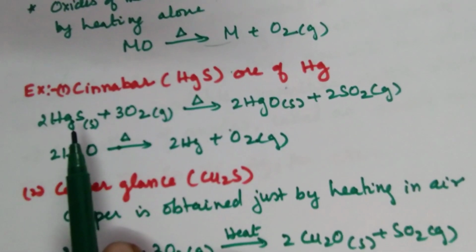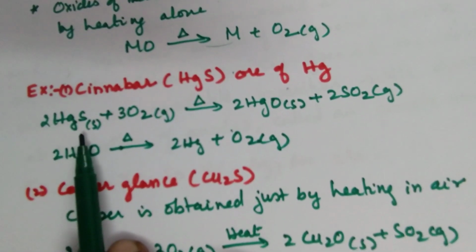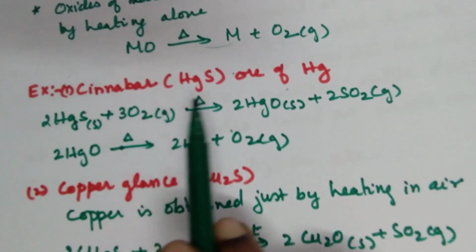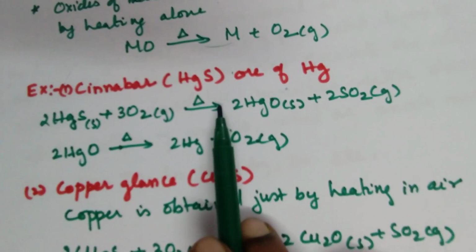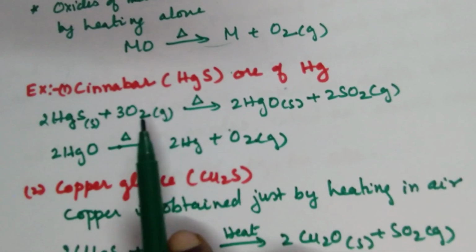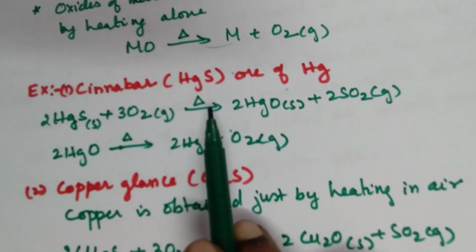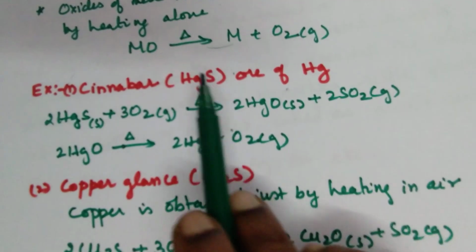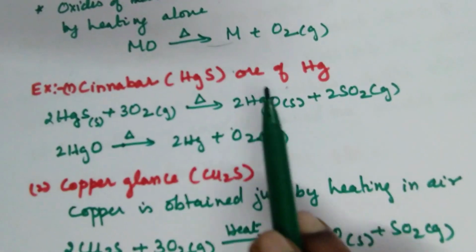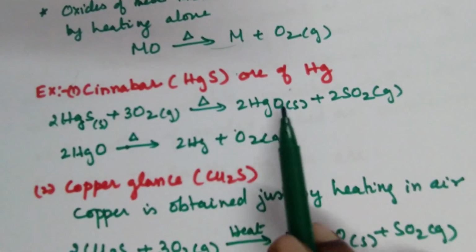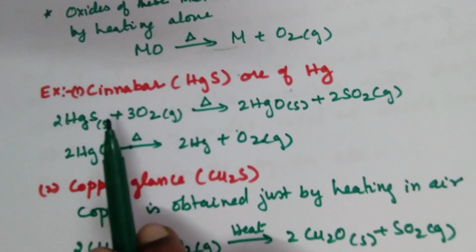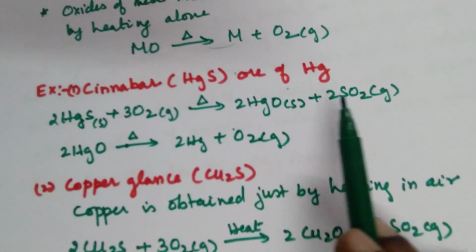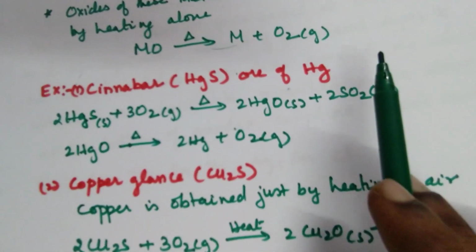So how can it be purified? Cinnabar, mercury sulfide, is heated with oxygen in the air. Oxygen is nothing but in air. In the presence of air, it is heated. So it gives you HgO and sulfur dioxide. See here, I want metal oxide. So now I have produced metal oxide. Heating HgS in the presence of oxygen gives you mercuric oxide, and sulfur dioxide gas is released.